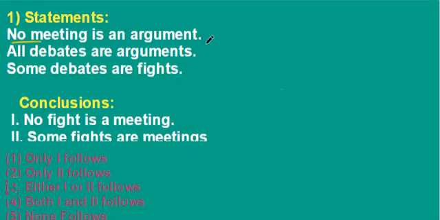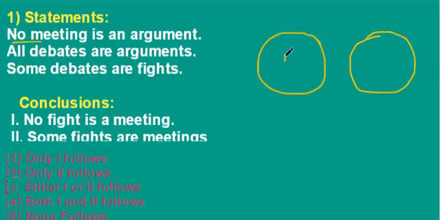No meeting is an argument. That means we have to draw a Venn diagram as no meeting argument. So there is no relation between meeting and argument. M for meeting and A for argument. All debates are arguments. All debates come under arguments. Some debates are fights.